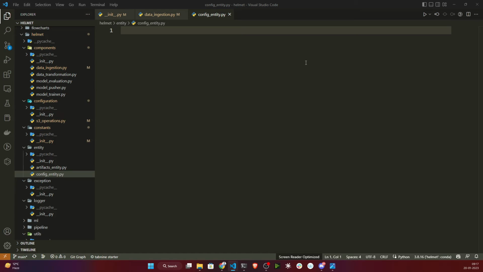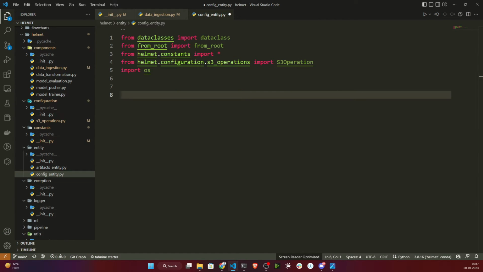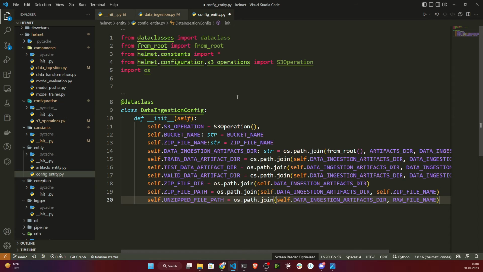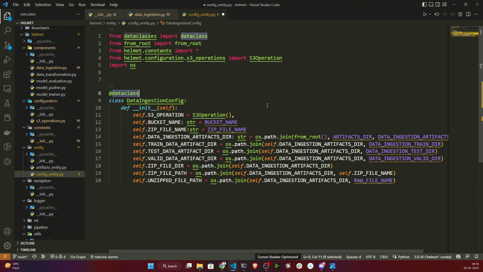First of all I will be importing some libraries. These are the libraries I need. And here first of all I will be creating one data class. A data class is kind of a class, but it's not an actual class in Python. Here, basically, you can use a data class to return something.